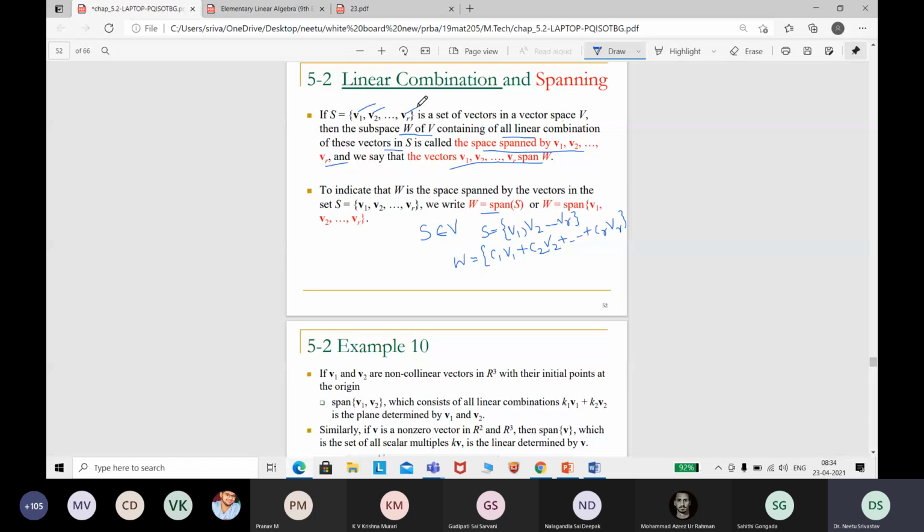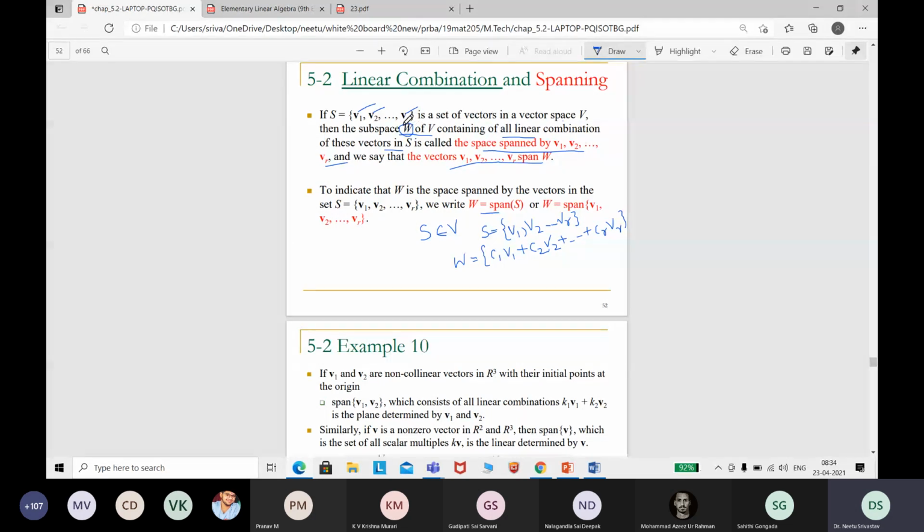So V1, V2, V3 are the set of vectors in a vector space V, and then the subspace W of V, a new subspace you are defining, the subspace W. It's a new subspace. Till now it is not defined.